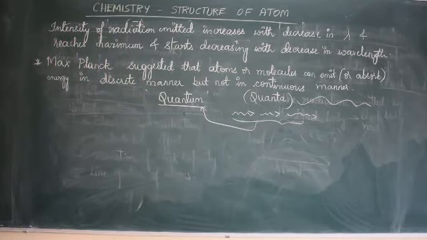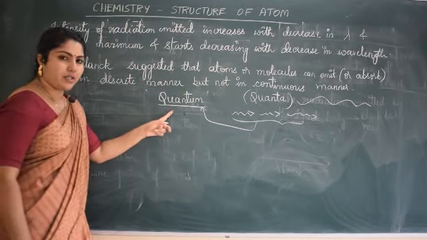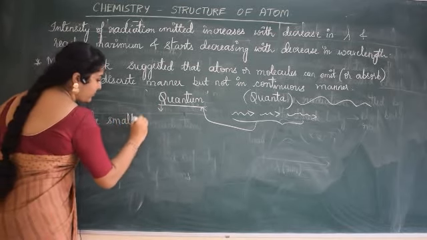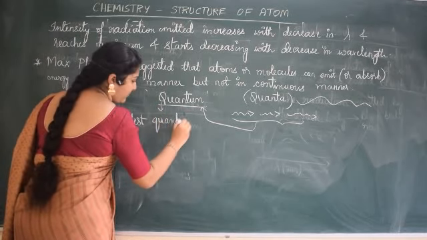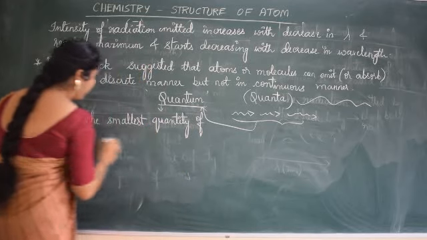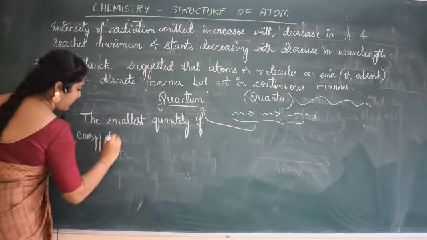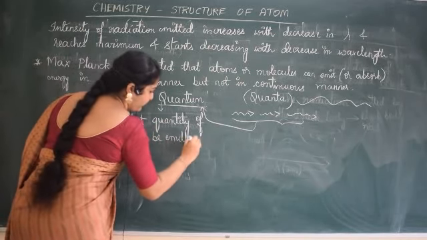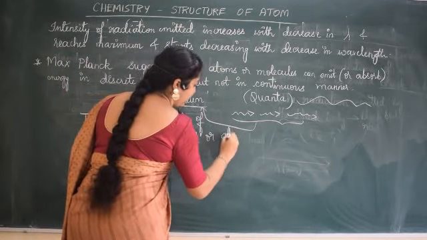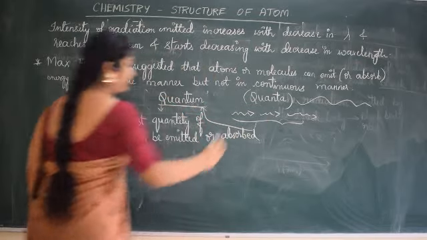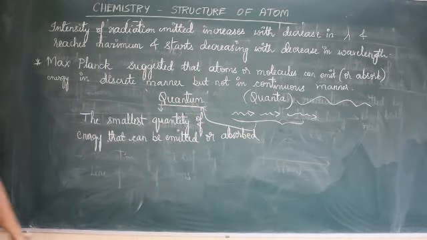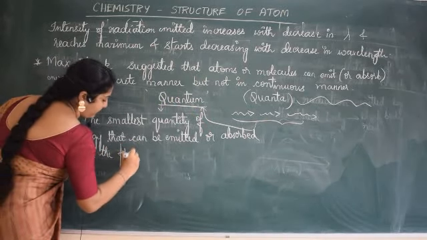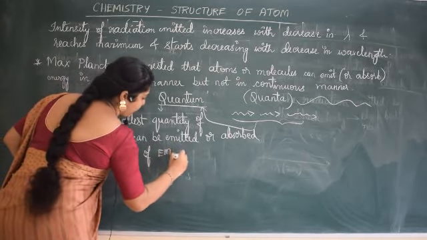How do you define quantum? Quantum is defined as the smallest quantity of energy that can be emitted or absorbed in the form of electromagnetic radiation.